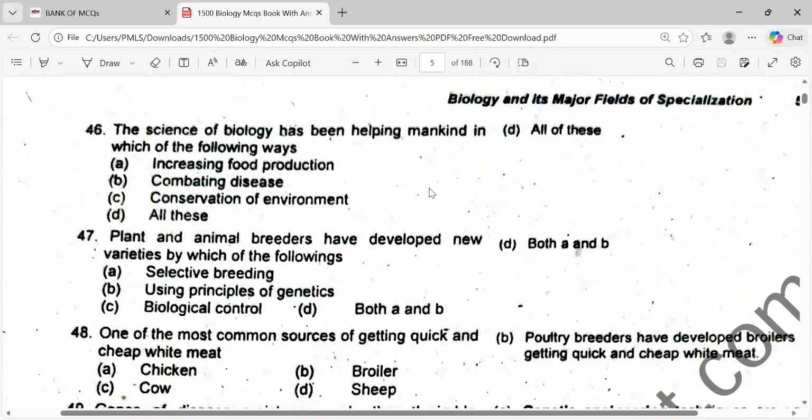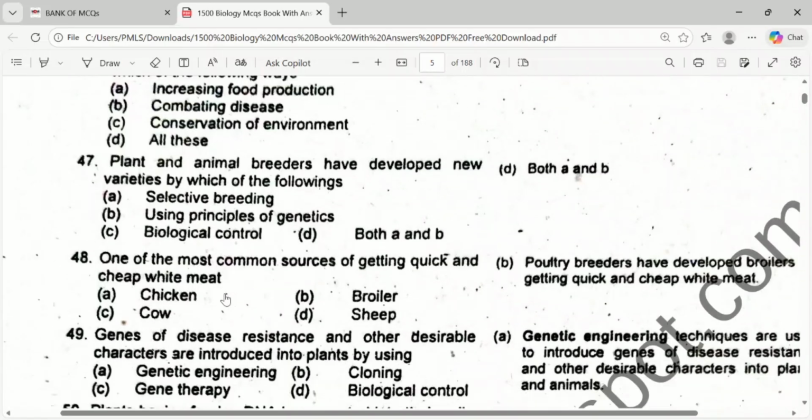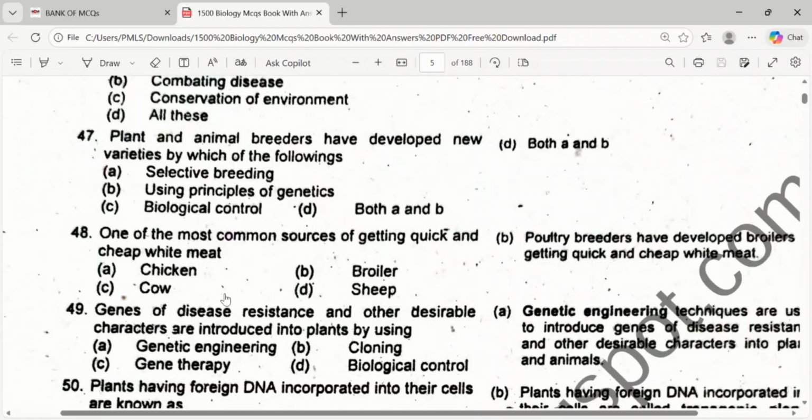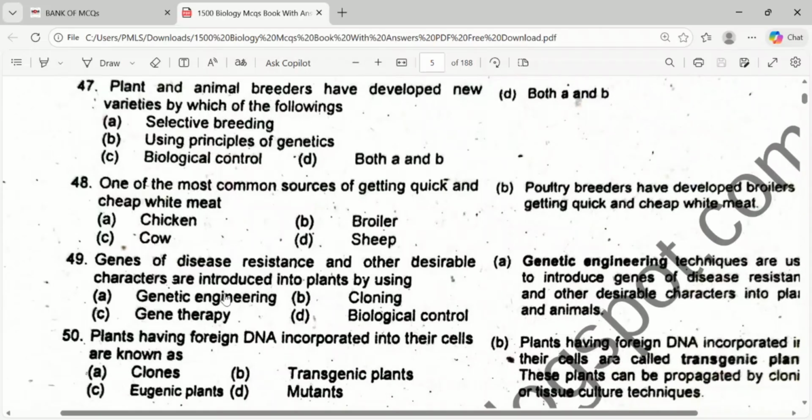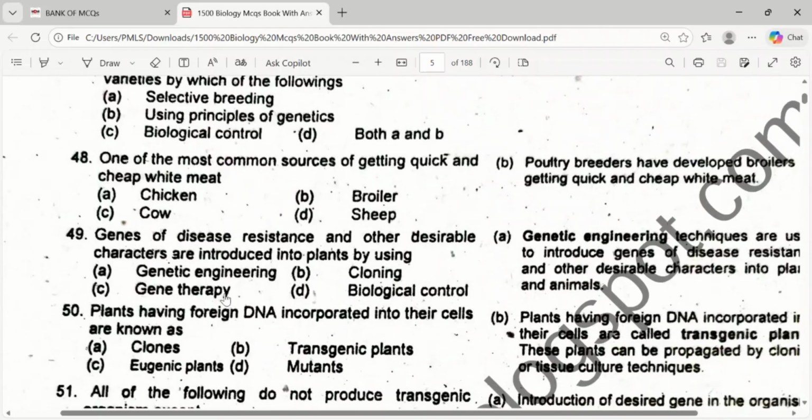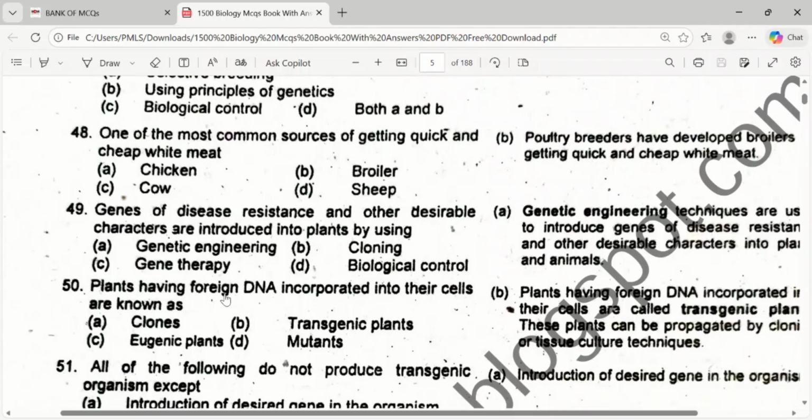The branch of biology has helped mankind in which of the following ways? Increasing food production, combating disease, conservation of environment, all of these. Okay. Plant and animal breeder have developed new varieties by which of the following? Selective breeding, use principle of genetics, biological control, A and B. A and B. Selective breeding and use of principle of genetics, we can increase the variety of the organism. Okay. One of the most common source of getting quick and cheap white meat is through broilers. Gene of disease resistant and other desirable characters are introduced into the plant by using genetic engineering. Plants having foreign DNA incorporated into their cell are known as transgenic plants.